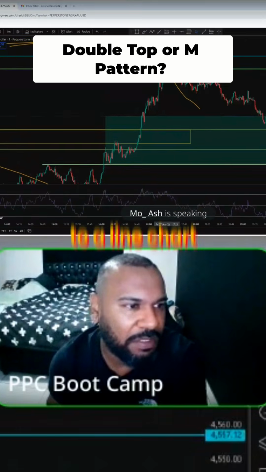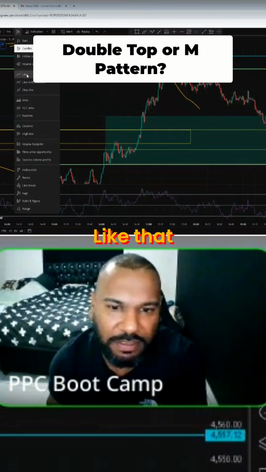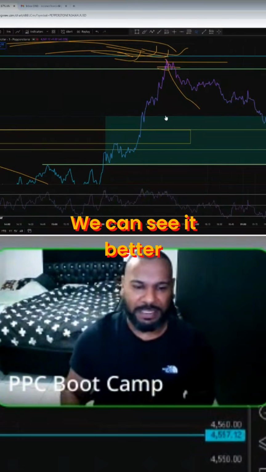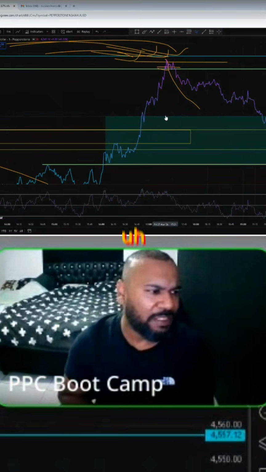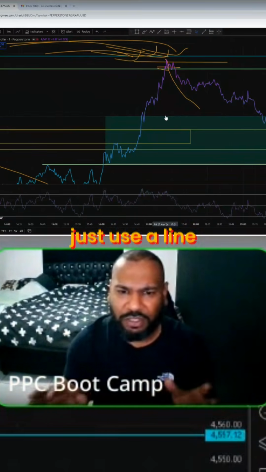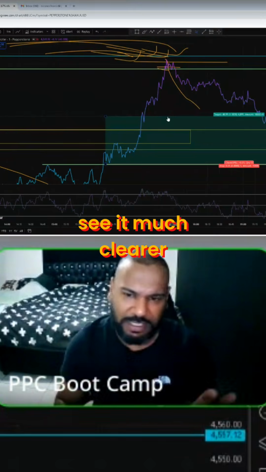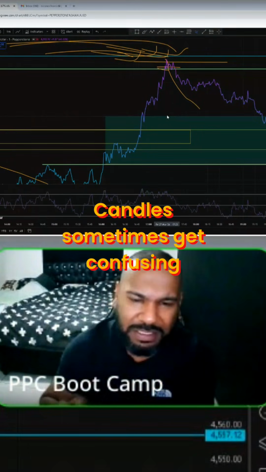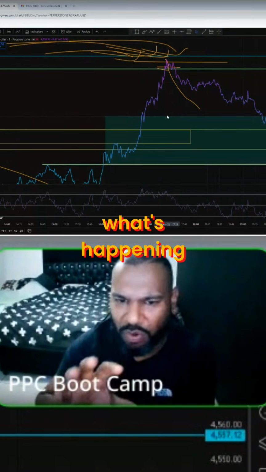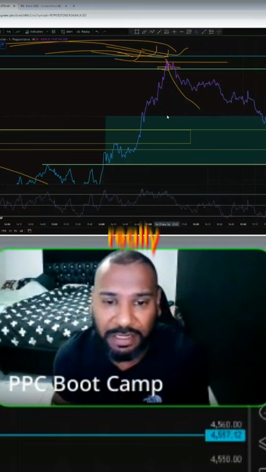Let me switch this to a line chart like that, right? We can see it better. So if you're having trouble with seeing market structure or anything, just use a line chart because you can see it much clearer, okay? Candles sometimes get confusing with the wicks. You don't really know what's happening. But here you can see it really, really well.